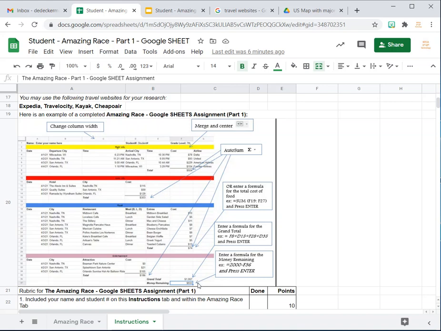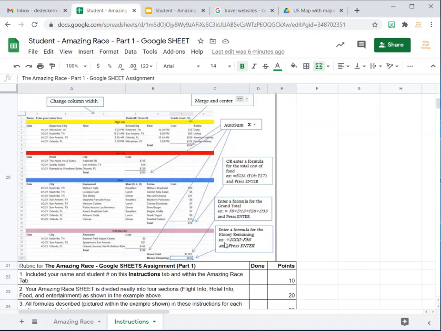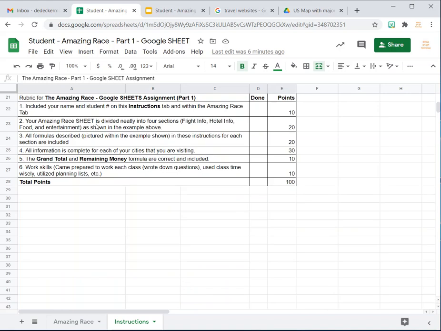The person with the most remaining out of all of you students will get a special prize. I think the top 3 will get prizes. And here's your rubric. It tells you you need to enter your student name and number, and you've got to enter all the information. I'm basically repeating what I just said.